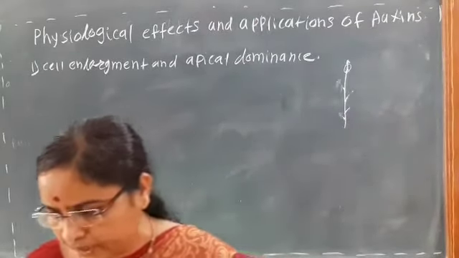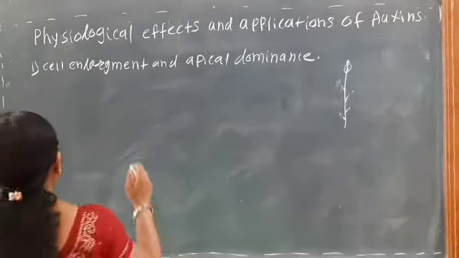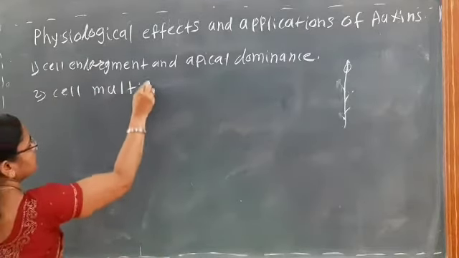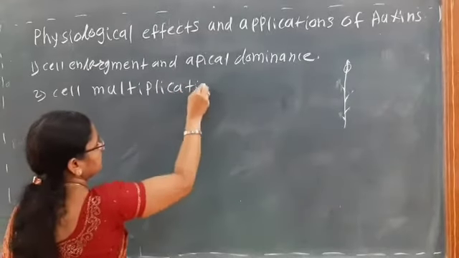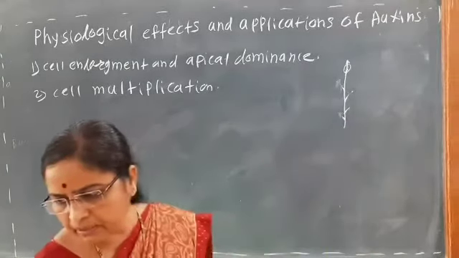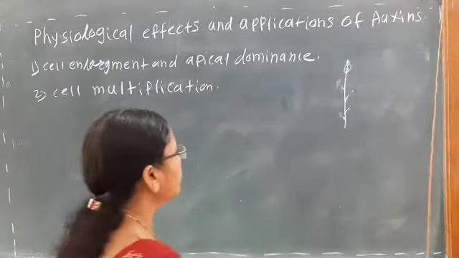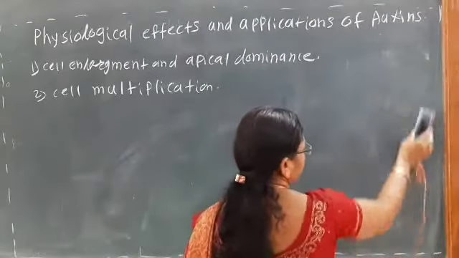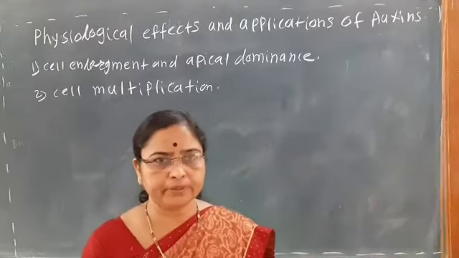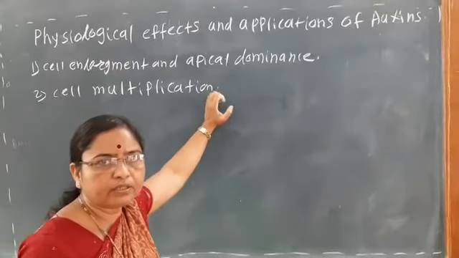Then another application, the second, is that it is helpful for cell multiplication. Cell multiplication is mainly useful in tissue culture, that is, when the cell or tissue is kept in an artificial nutrient medium. Multiplication is nothing but cell division.